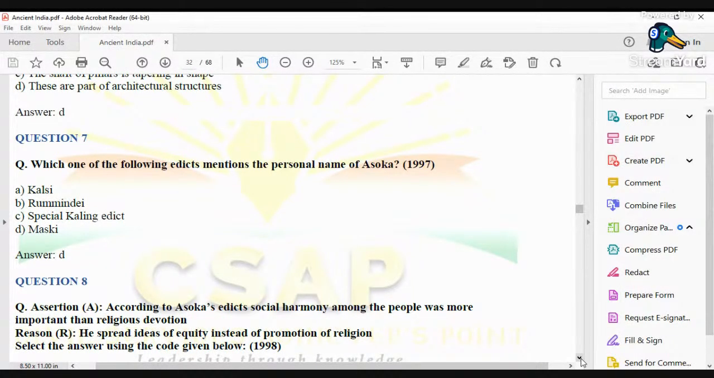Okay, because of this, the answer to this question would be D. That is, the Maski edict is the right answer. Okay, now